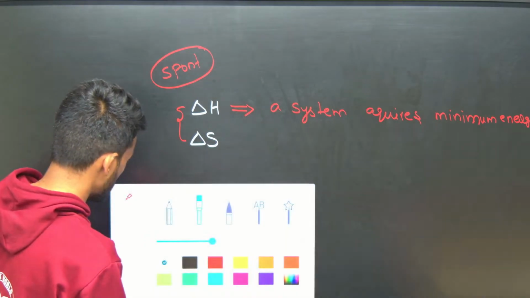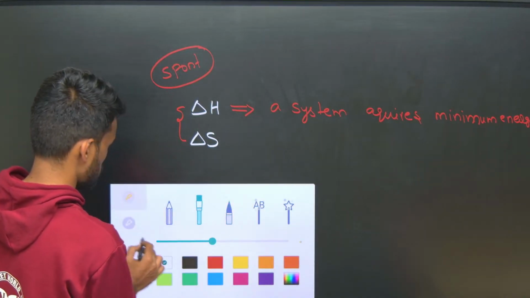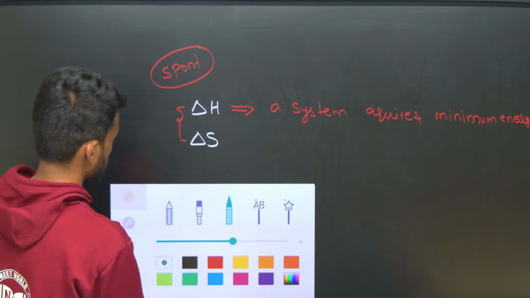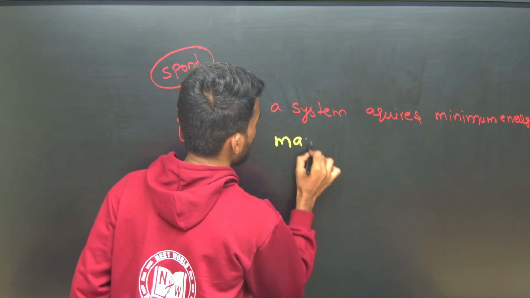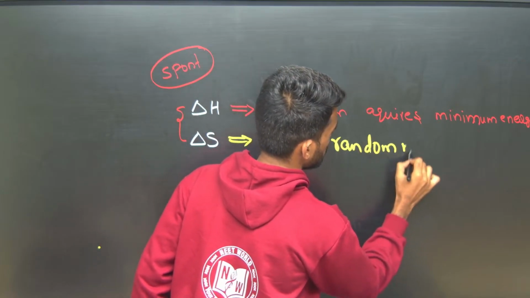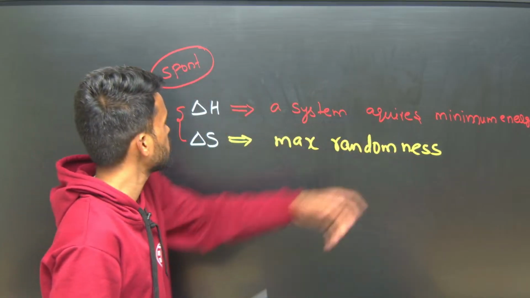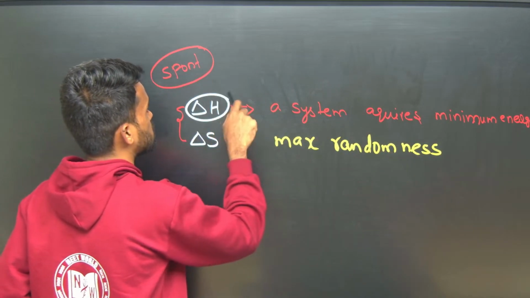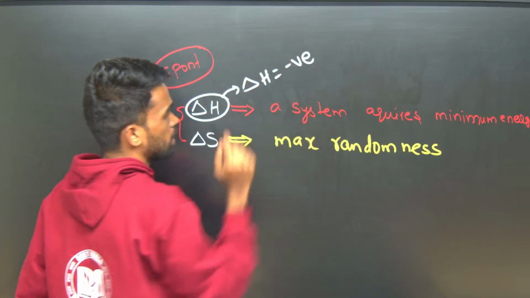And one more here is maximum randomness. Okay, these are the two factors. So minimum energy means delta H has to be negative. What I am saying, delta H has to be negative.